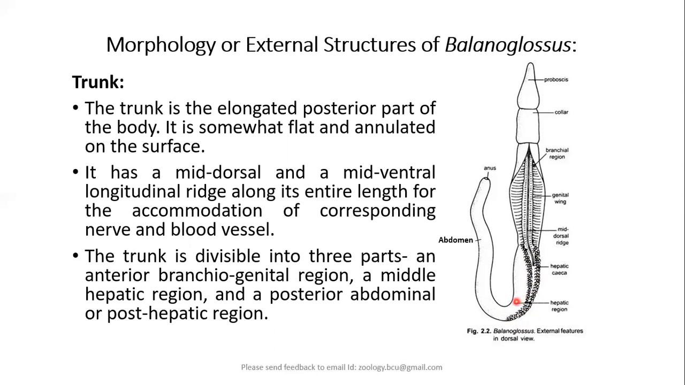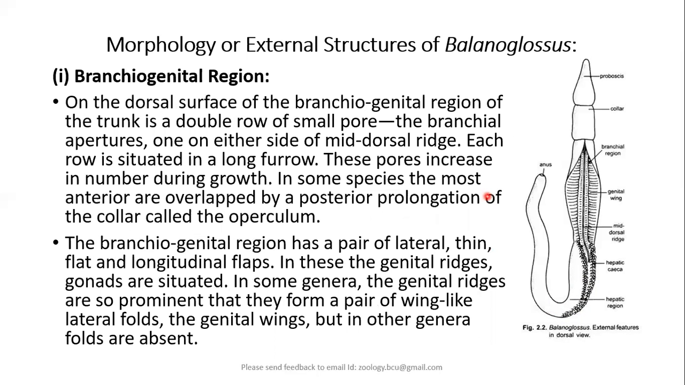Then beyond this hepatic region, we have post-hepatic region or the abdomen of the animal, which ends with a small opening, that is the anus. So thereby we can say it is having complete digestive system.